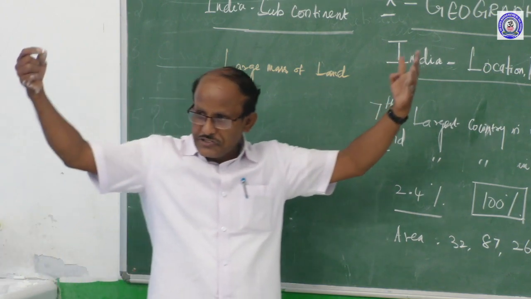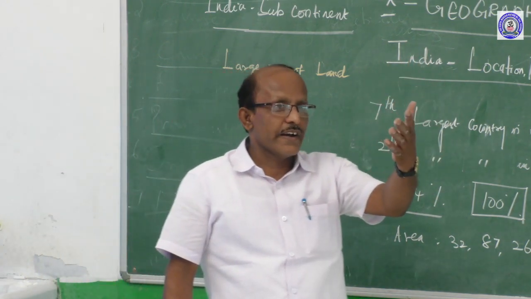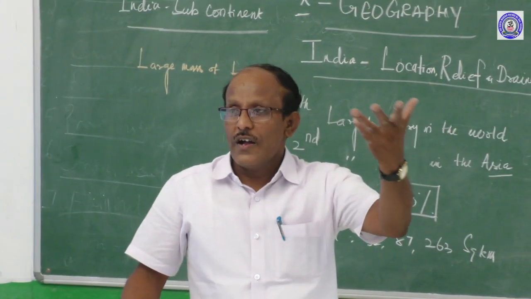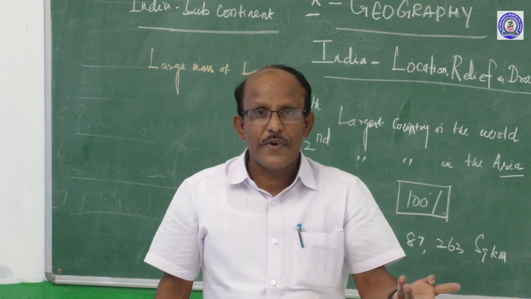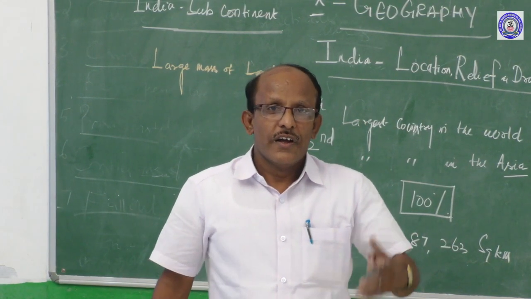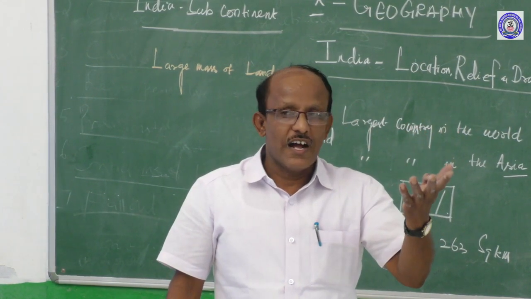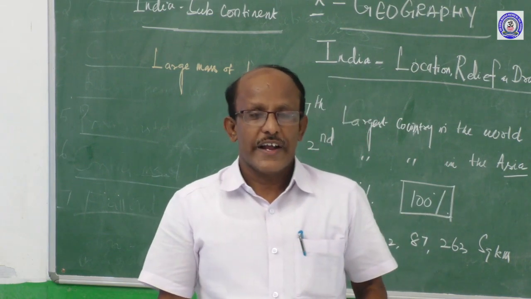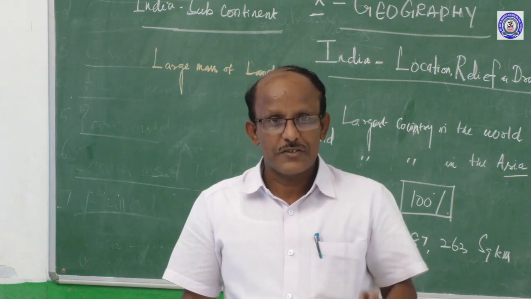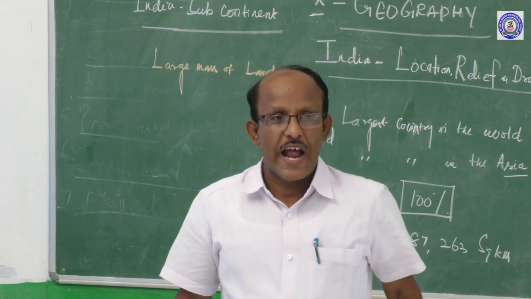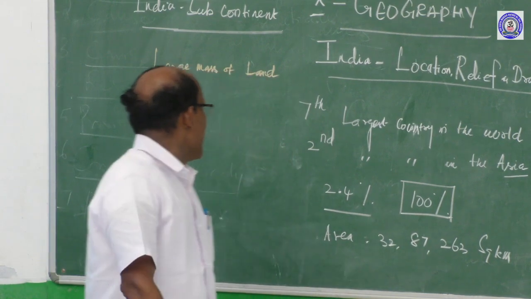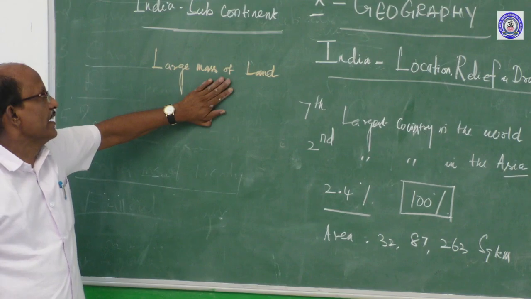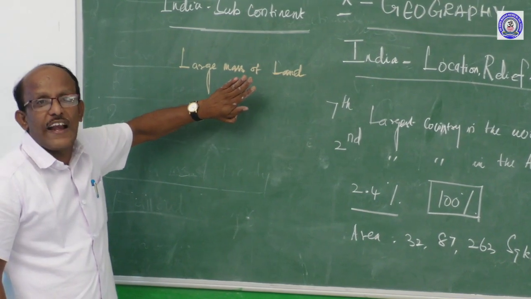Asia covering a large distance, and here Europe covering a large distance, then North America, South America, Australia, and the ninth continent Antarctica, all covering large masses of land. So the area covering more land is called a large mass of land.